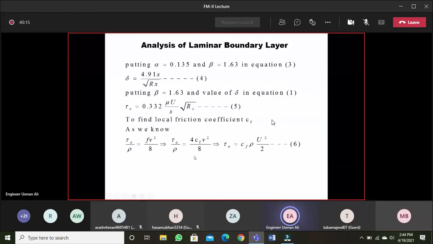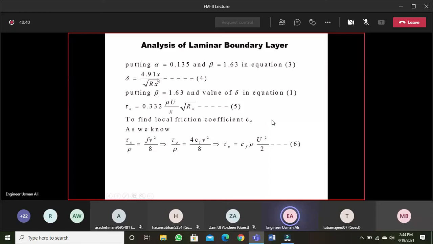These values are to be used further to derive the expression. Using alpha equal to 0.135 and beta 1.63 in equation number 3, this is the equation that we have to memorize: the equation for the thickness of the laminar boundary layer is delta equals 4.91 x over under root Rx. Rx is the local Reynolds number, which is ux over nu, or rho ux over mu.